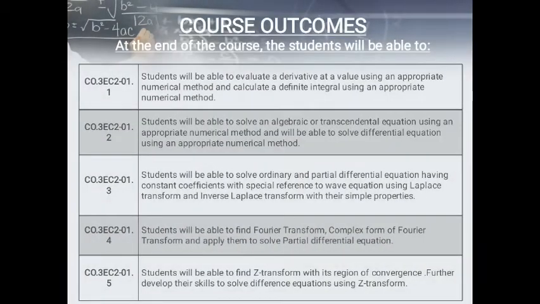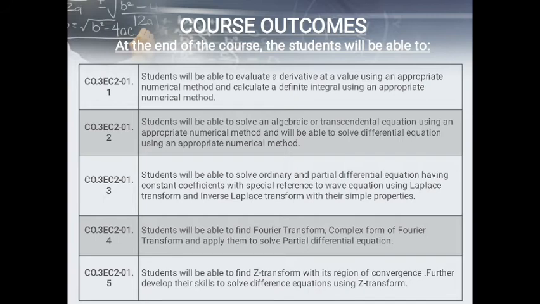And what are the course outcomes? At the end of the course, you will be able to, in unit first, evaluate and derive a value using an approximate numerical method and calculate a definite integral using an approximate numerical method. In unit second, you will be able to solve an algebraic or transcendental equation using an appropriate numerical method and solve differential equations using an appropriate numerical method.